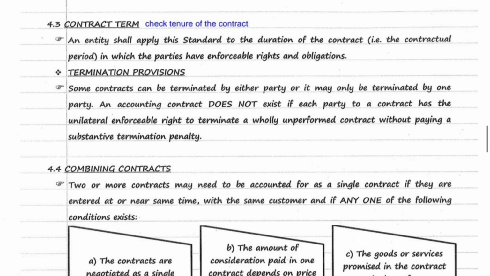It means, for example, initially the contract term is 3 years. There is a condition that after 1 year, any of the party can terminate the contract. In such a case, actual contractual term is equal to 1 year, not 3 years.